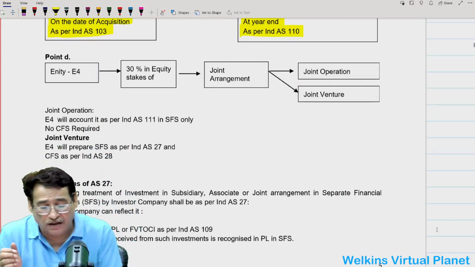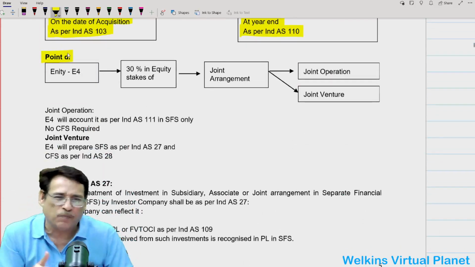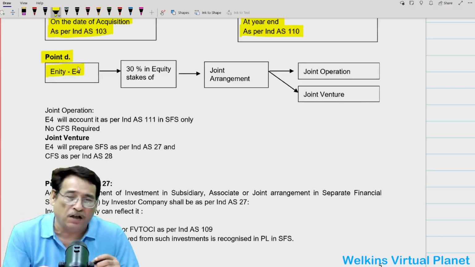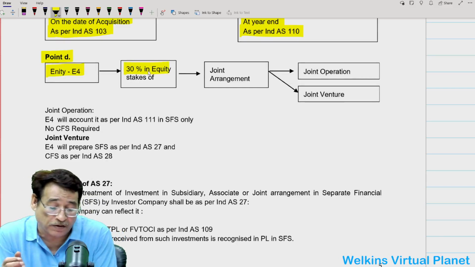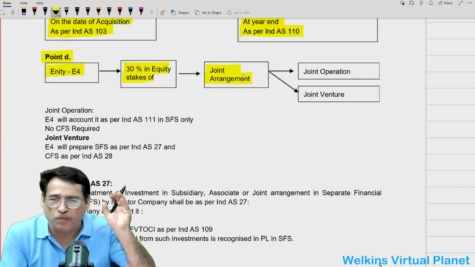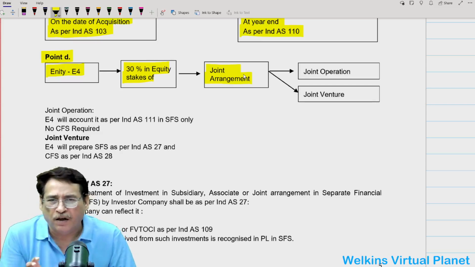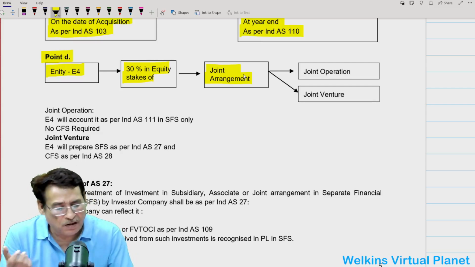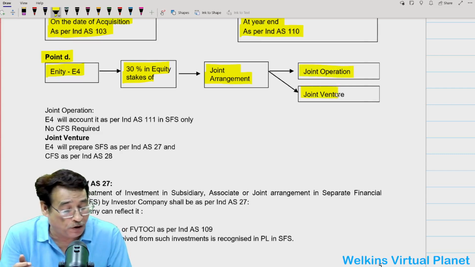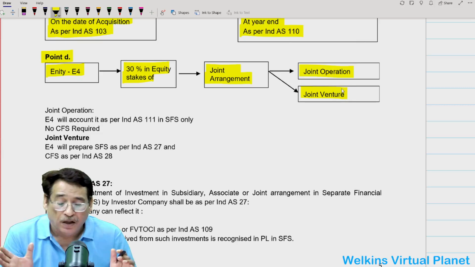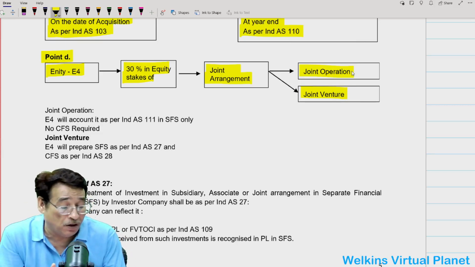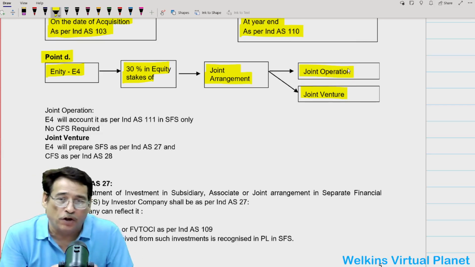And now there is another point I have written, although this point is not needed at this particular moment, but just for the sake of understanding, suppose there is an entity E4 and it has 30% investment in a joint arrangement. We will study joint arrangement later under Ind AS 111, but just for simple understanding, a joint arrangement could be in the form of joint operation or joint venture. Suppose E4 has invested in a joint arrangement and the joint arrangement is in the nature of joint operation.